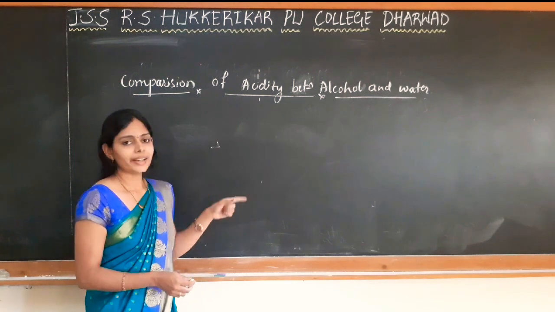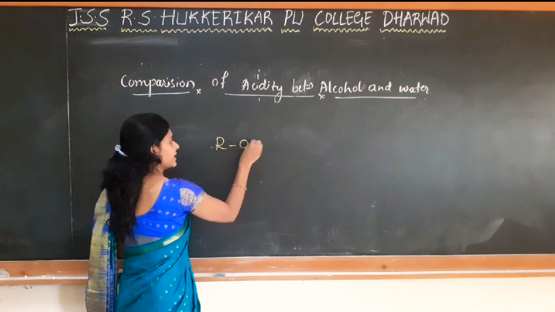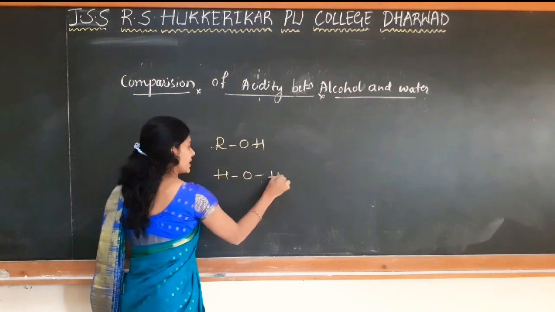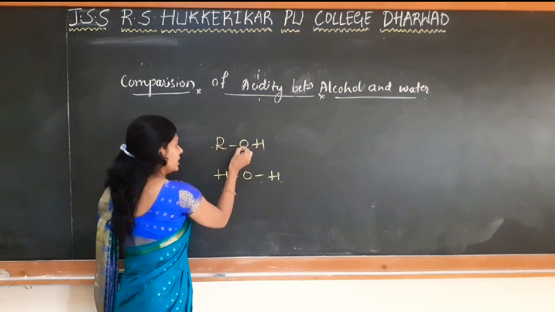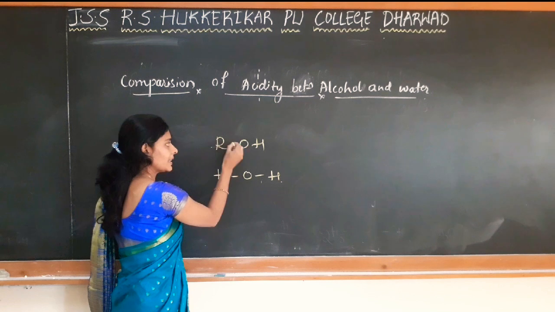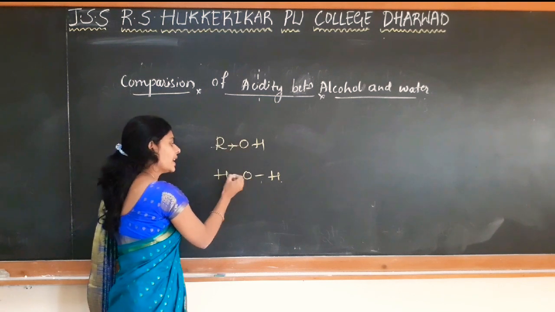Among alcohol and water, which is more acidic? See here, alcohol is written as ROH, water is H2O, right? So here, in case of alcohol, oxygen is connected to an alkyl group on one side, whereas in water there is only a hydrogen atom.